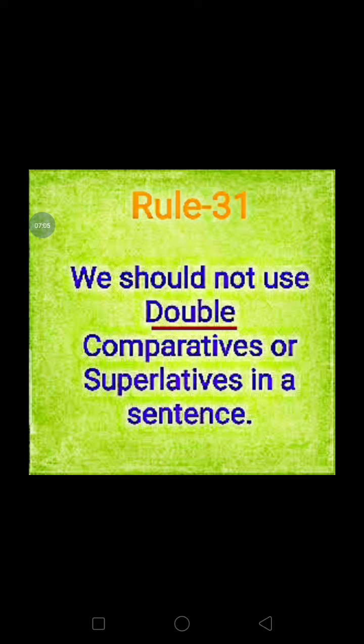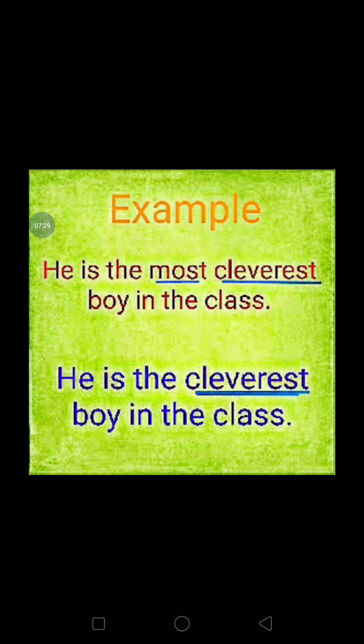Next rule, rule number 31. We should not use double comparatives or superlatives in a sentence. Suppose in a sentence if we use wiser, then we cannot use more. If we use best, we cannot use most. Only one we will use. For example, he is the most cleverest boy in the class.